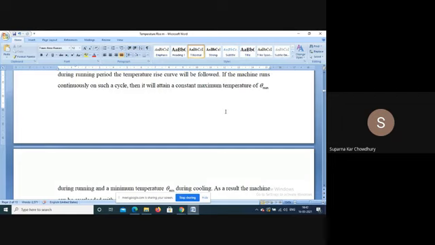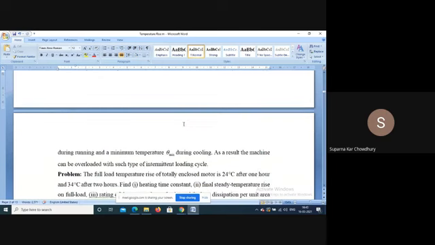The temperature will not go down to the ambient because that requires some 3-4 hours. So the temperature will toggle between theta maximum and theta minimum. So in this type of machine, if the duty cycle is intermittent like this, then obviously there is a possibility that we can overload the machine.